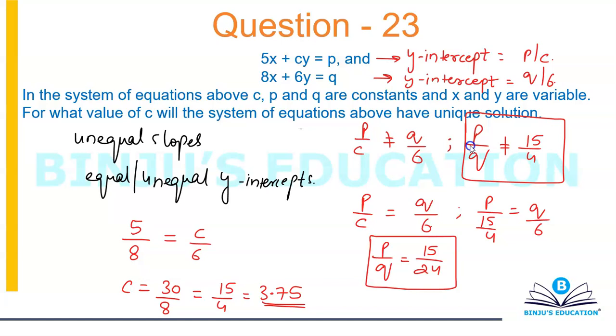So in this case, you can only find the definite value of c, and that is basically what is asked in the question also, because they know that you cannot calculate a relationship between p and q, since it's both ways. So one value is for sure, that is the value of c, which is 3.75.